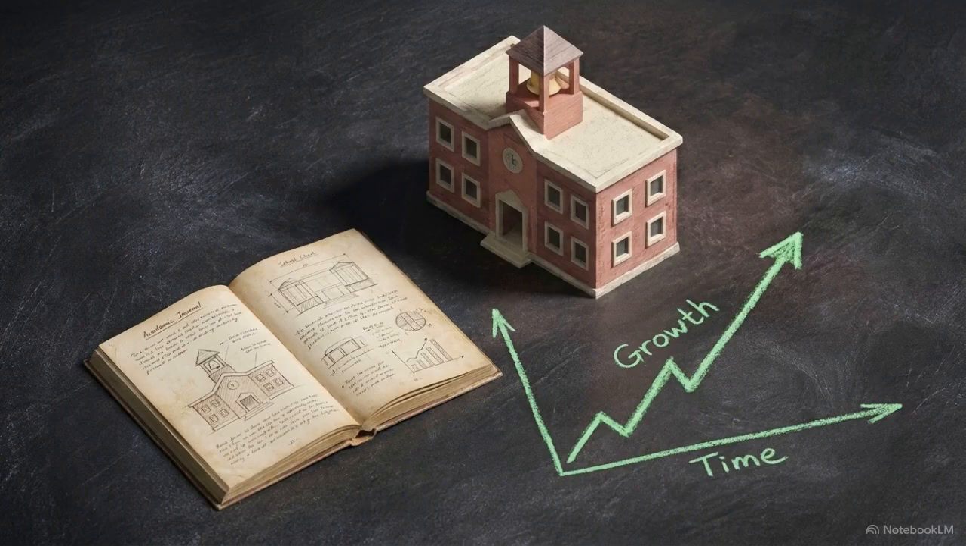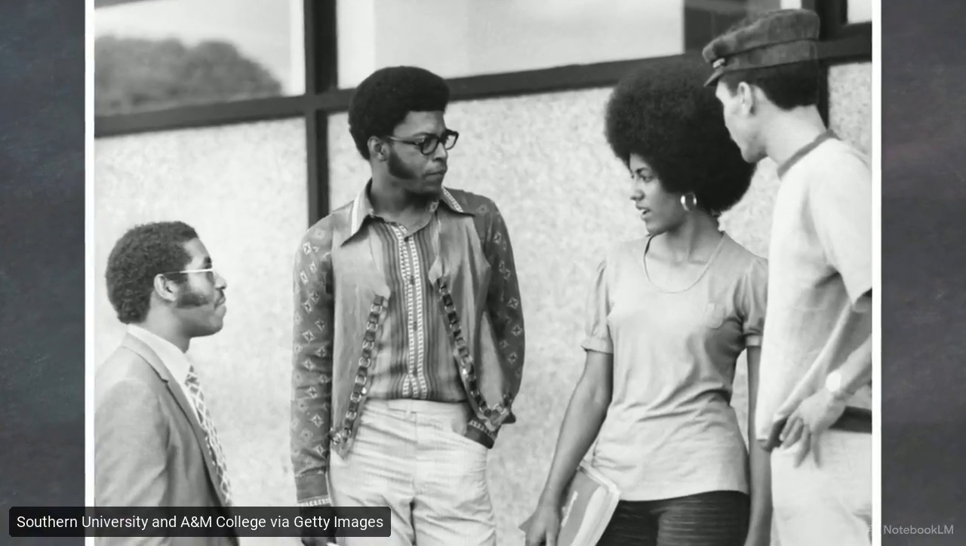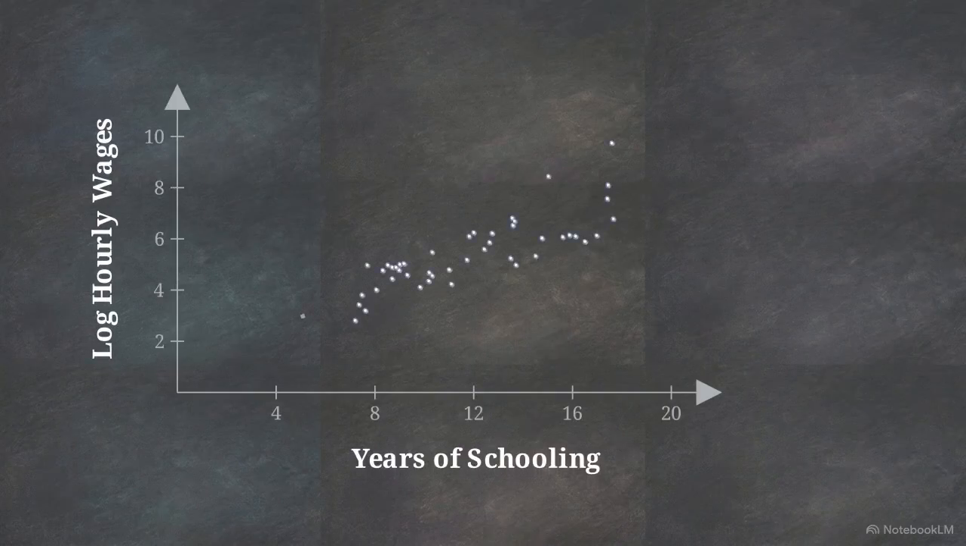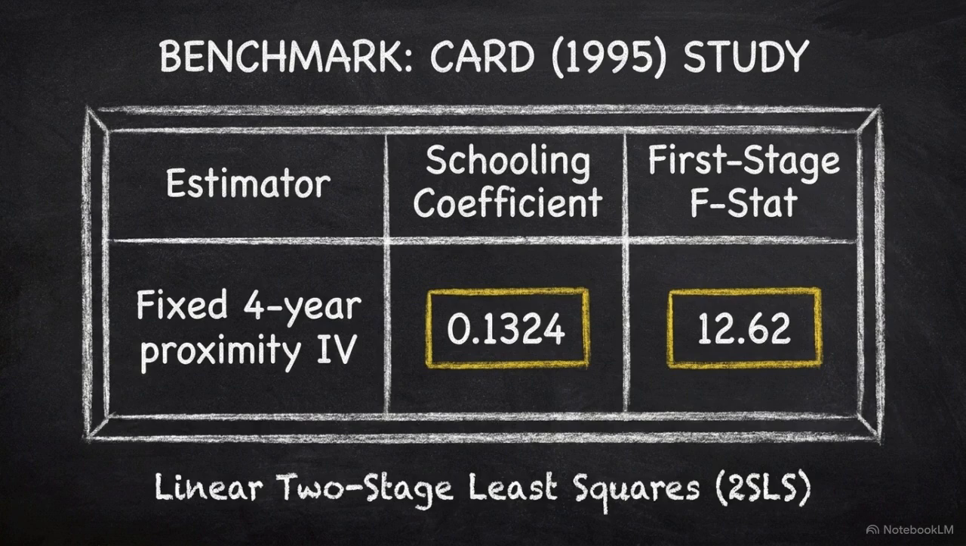To observe the danger of adaptive relevance in applied microeconomics, we apply these rules to David Card's landmark 1995 study on the returns to schooling. Card utilized data from the National Longitudinal Survey of Young Men in the 1970s, establishing a foundational demographic dataset to examine the causal link between education and hourly wages. This table recreates the accepted linear two-stage least squares benchmark metrics from the original study.